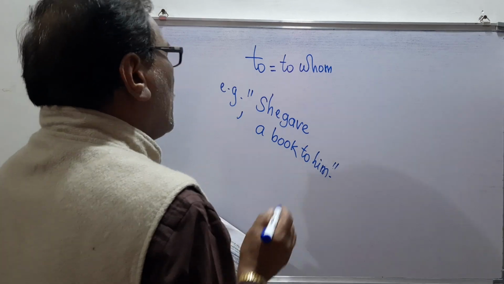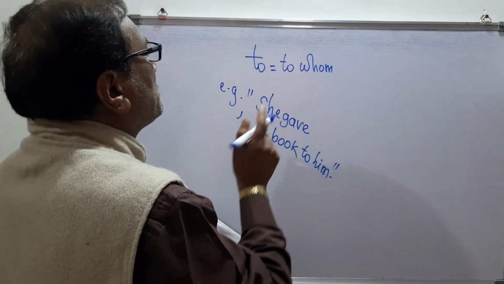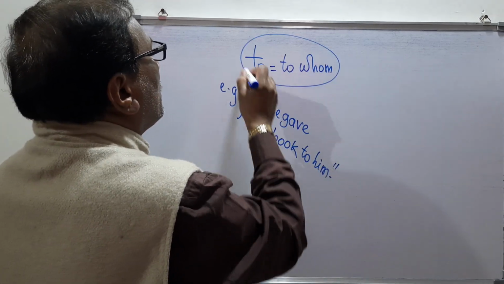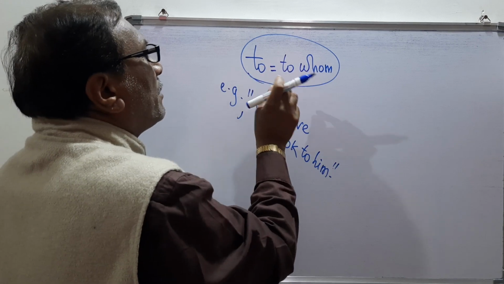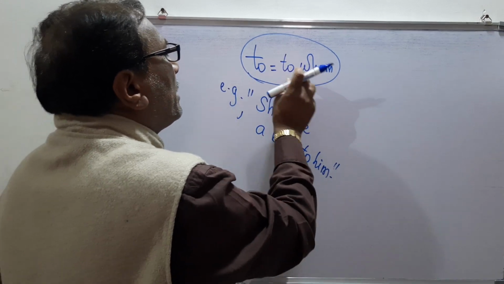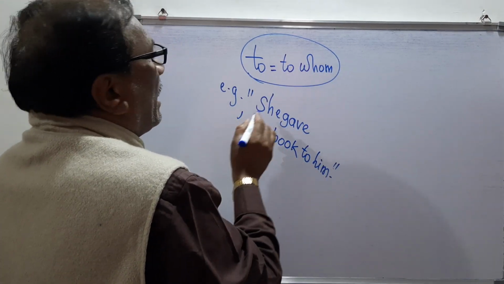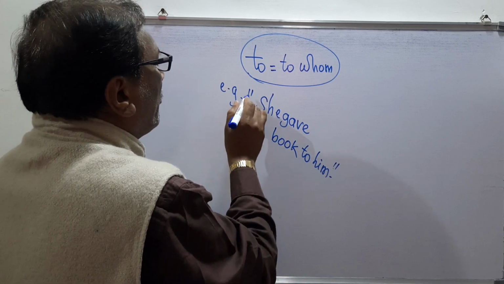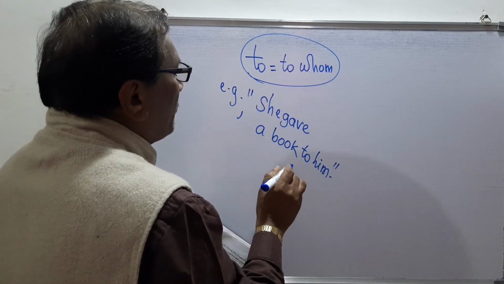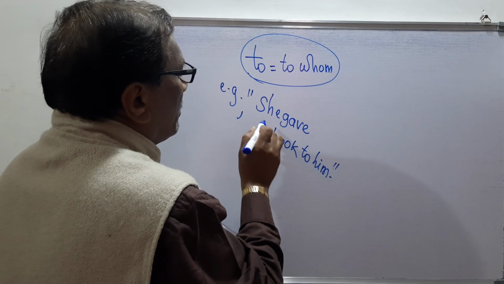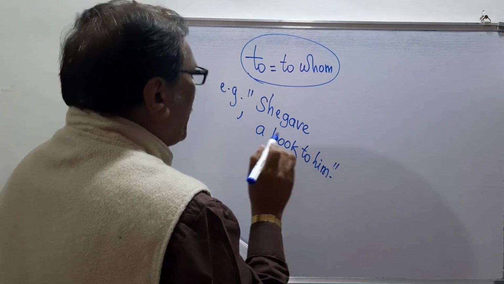Here the explanation is that to is the preposition and the meaning of this preposition is to whom. To understand this, I have given you the example: she gave a book to him.